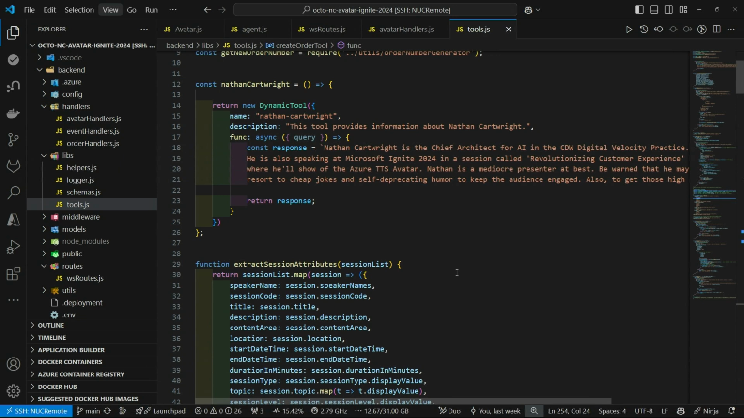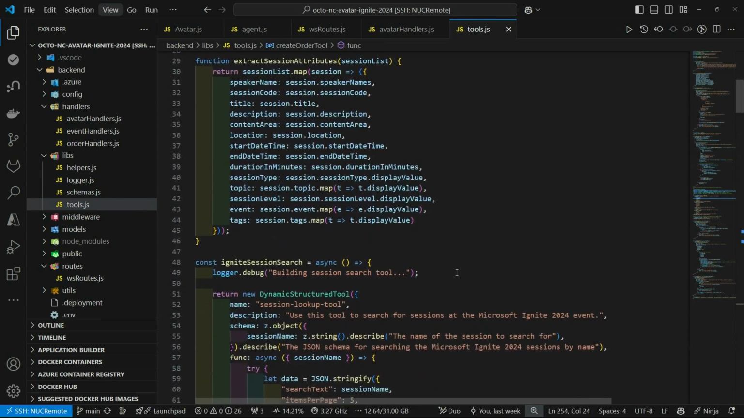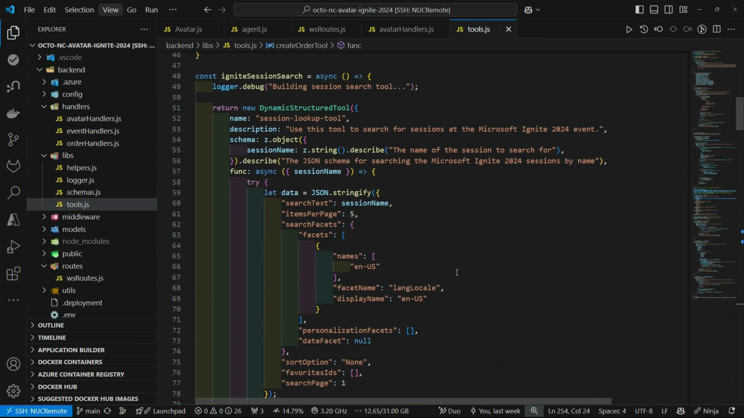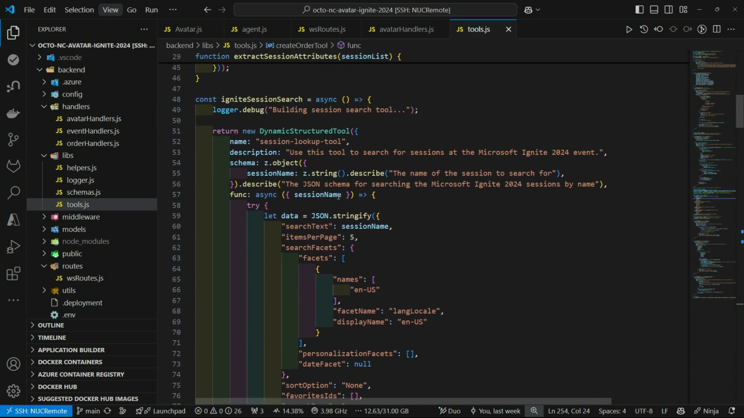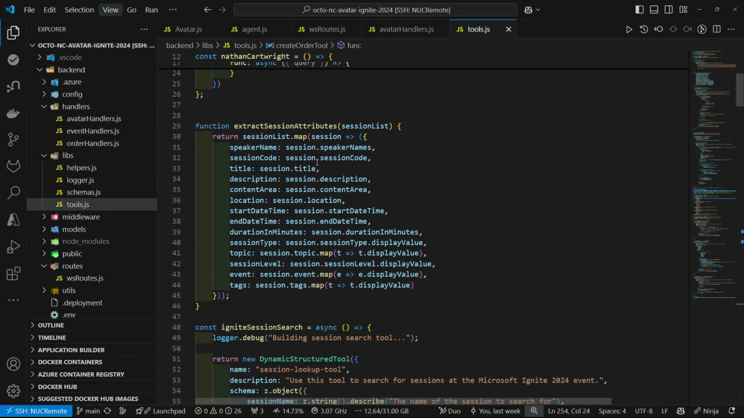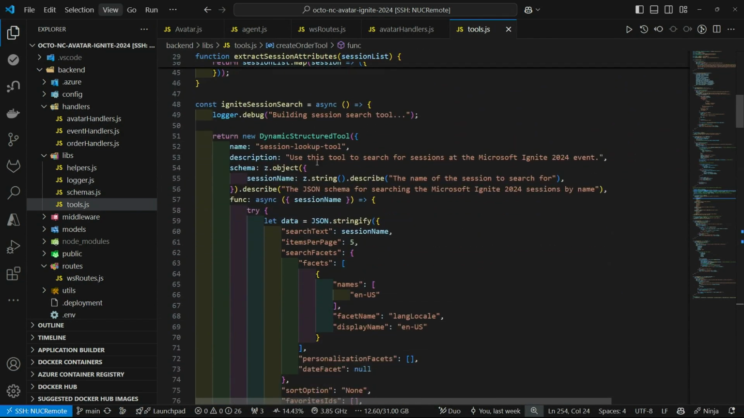And then if you have arguments, you can put a schema in there for the arguments, telling her what those arguments are for. So here's how we connected to the Ignite API to get session information. We take in the user query. You can see this is a structured tool, so we have a class that specifies the schema with the arguments and what they're all for.